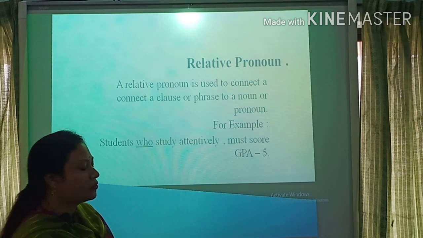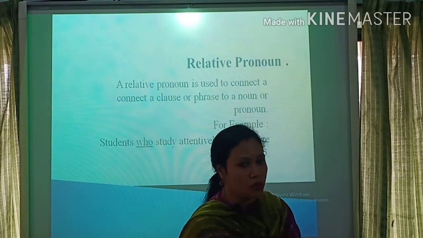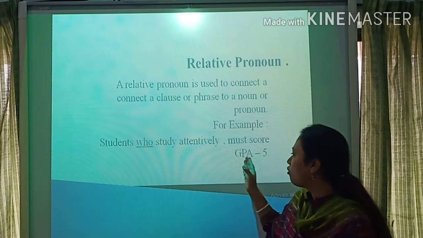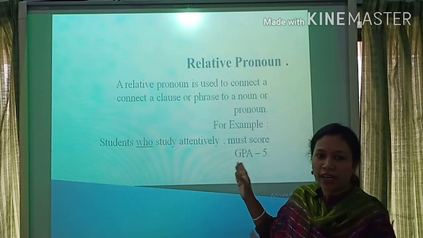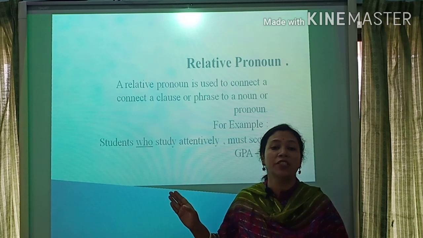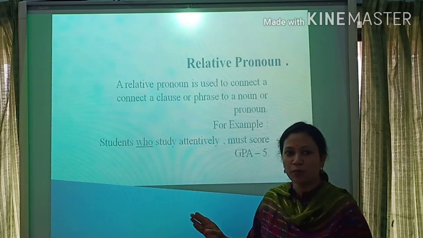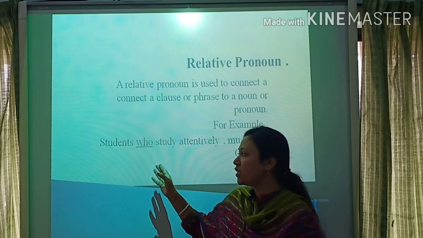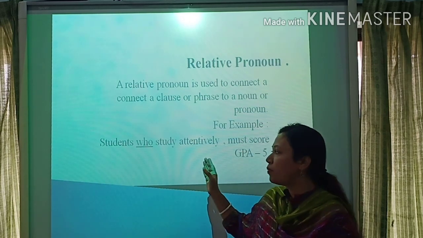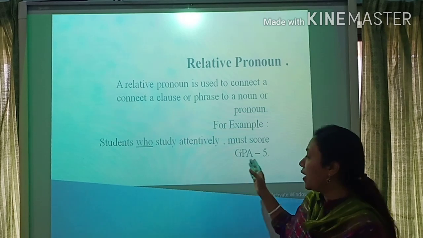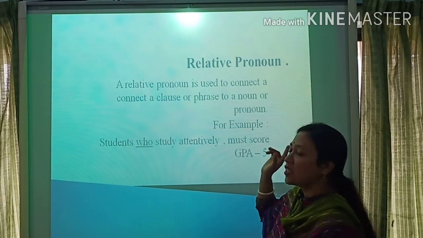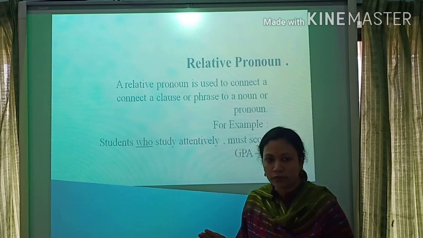But if a WH question word is used in the middle position of a sentence, and last of all there is a full stop, that's why you understand it's a relative pronoun. Students, I repeat it again: if a WH word is used in the middle part of the sentence and last of all there is a full stop, it's a relative pronoun.